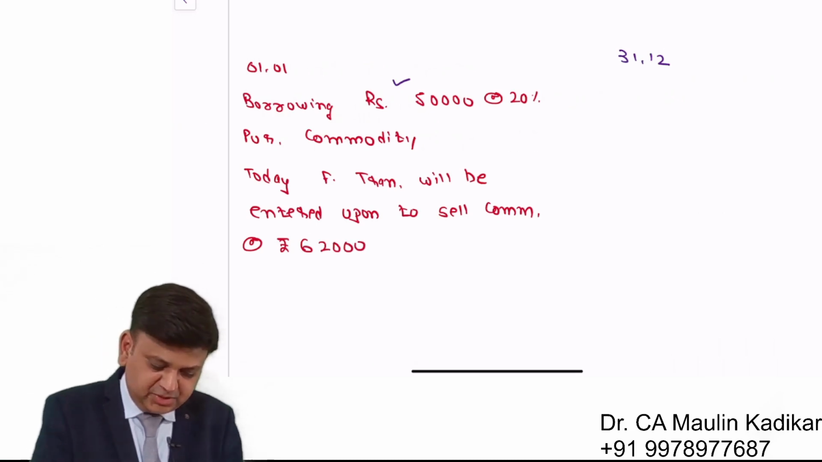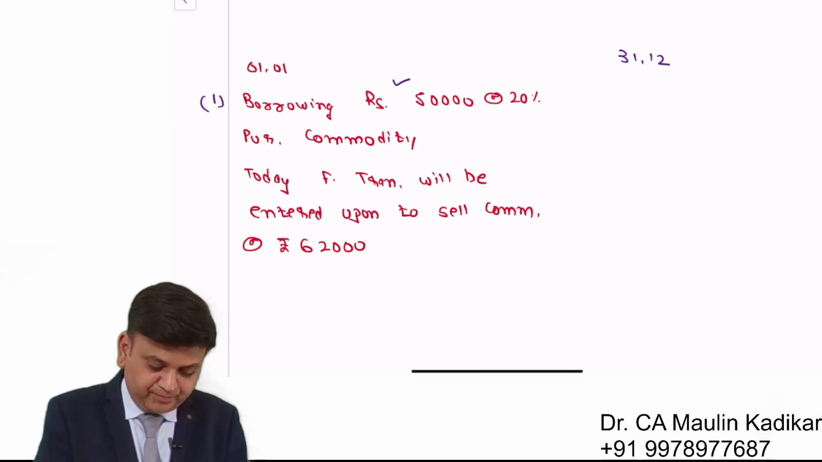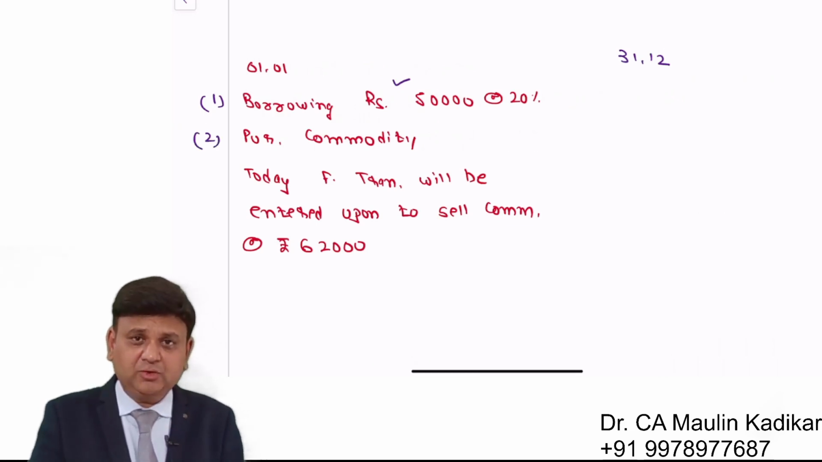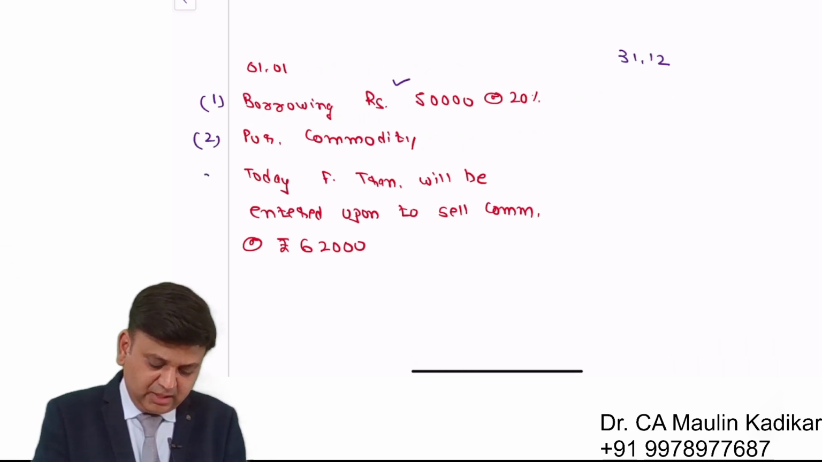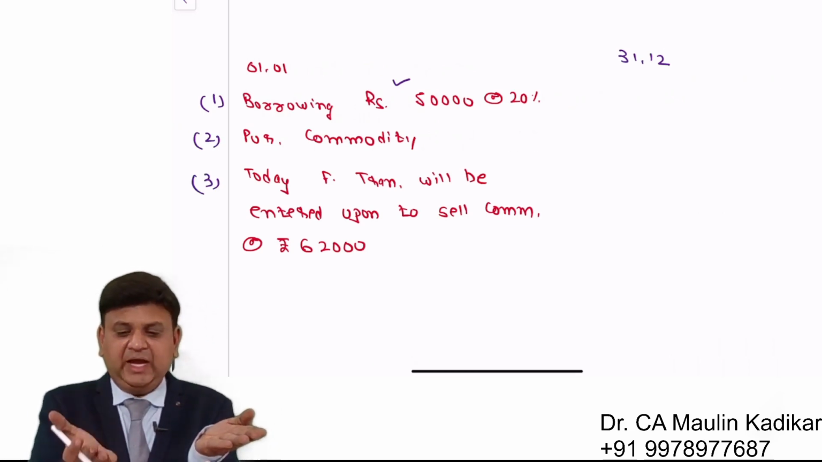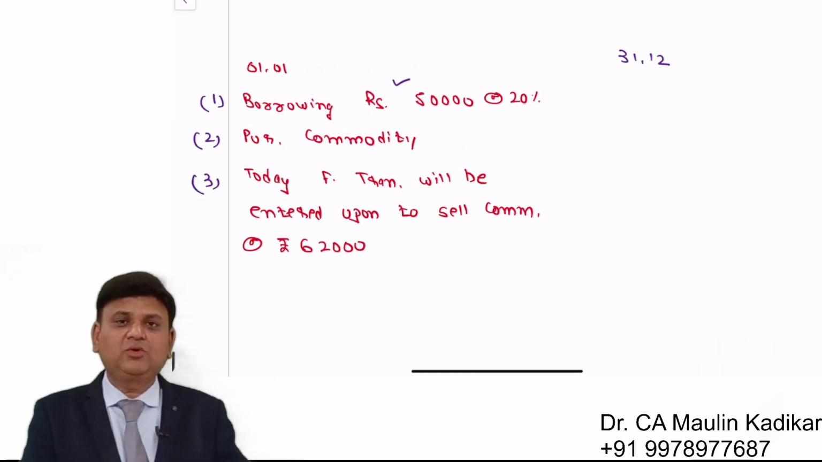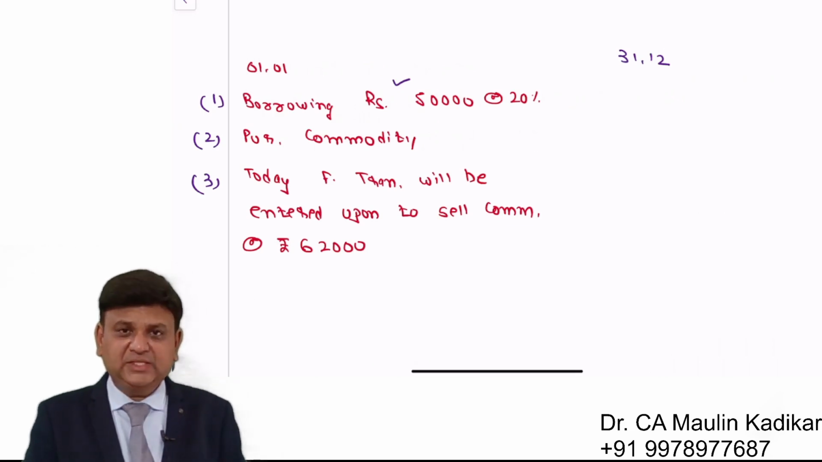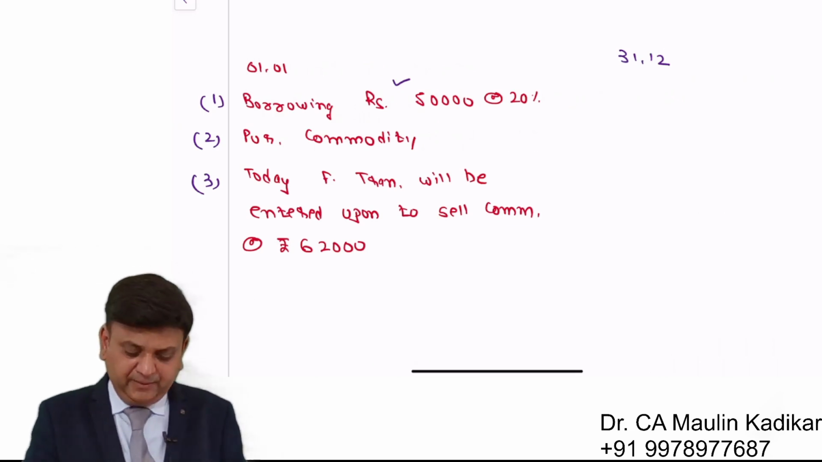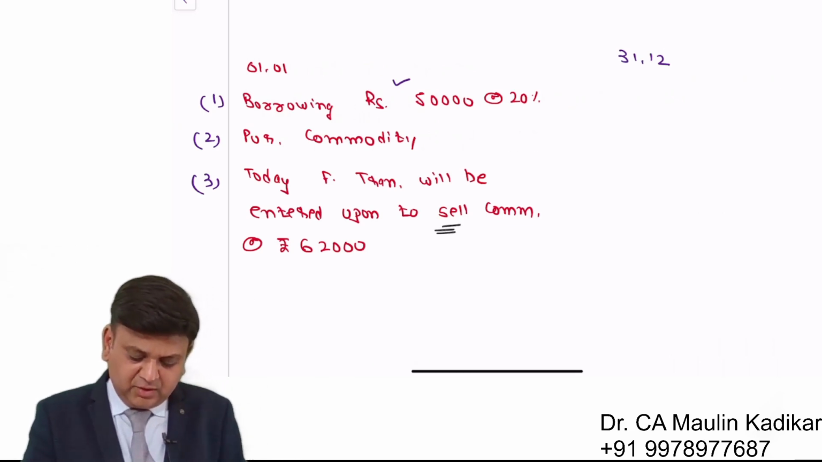I repeat my explanation. As per the given information, he is borrowing 50,000 rupees at 20% for 1 year. He is purchasing the commodity today, and at the end of the year he will have commodity on one hand and the repayment of the loan on the other hand. So in order to sell the commodity, a forward contract will be entered upon for selling the commodity at 62,000.